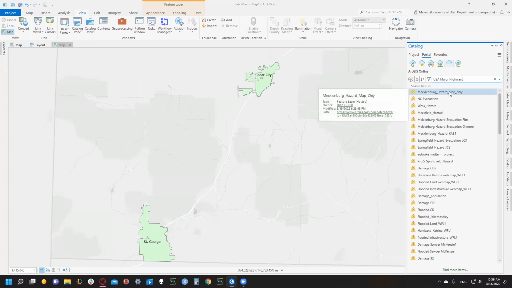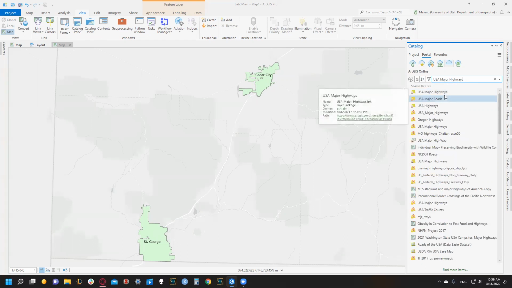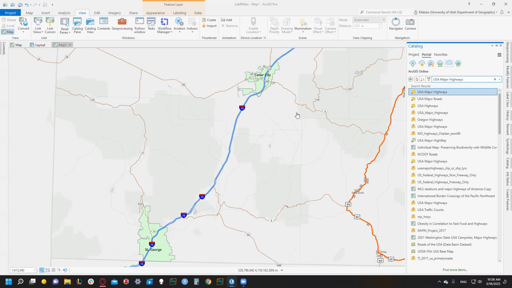All right. So it's okay if this is your first response. We're going to click on sort, and then sort by relevance. Once we sort by relevance, we're going to select the first USA major highways. It's made by Esri. So Esri is usually the safe ones that we can add without really worrying about the source. And cool, we have our roads. Next, we need to convert our labels to annotations and place the road and city labels as desired.